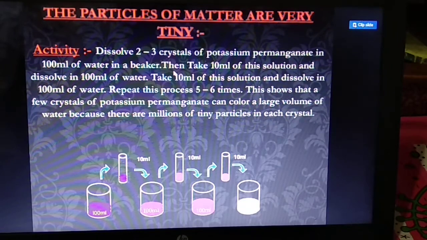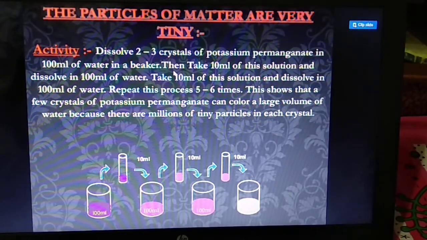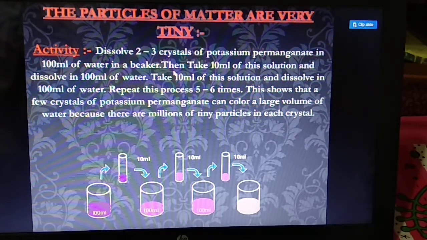The particles of matter are very tiny. With an activity we can prove it. First, dissolve 2-3 crystals of potassium permanganate, KMnO4, whose color is violet, in 100 ml of water in a beaker. So first of all, we have to take a beaker and dissolve 2 to 3 crystals of potassium permanganate. Potassium permanganate is the solute and water is the solvent, and you prepare a solution.